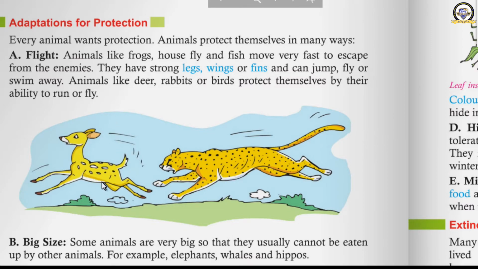If you try to catch a fly, will you be able to? No, it will fly away. Butterfly, can you catch? No. Okay, can you catch a frog? No, you cannot. It will jump. In this way, can you catch a fish? No, it will swim away. Can you catch a bird? No, it will fly away. It means that animals have a common method. They have adapted themselves to protect them. What do they do? They fly. They move away from the enemy.